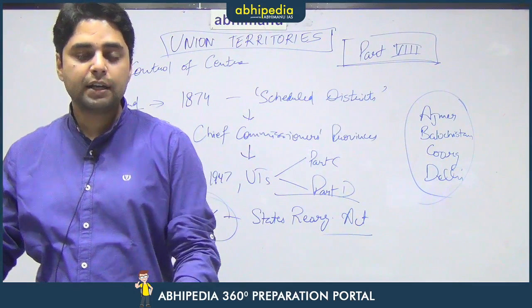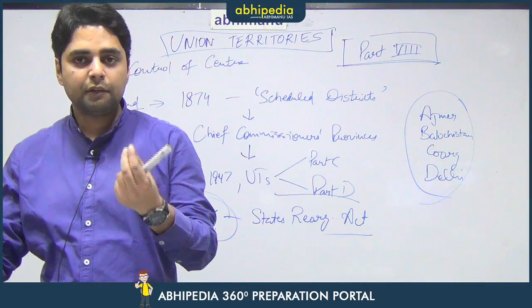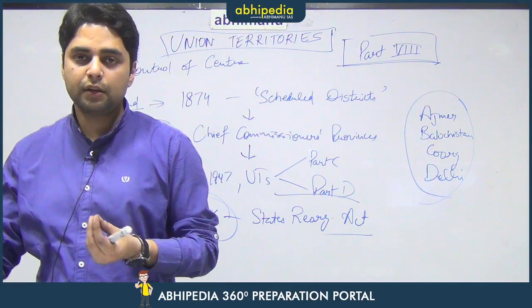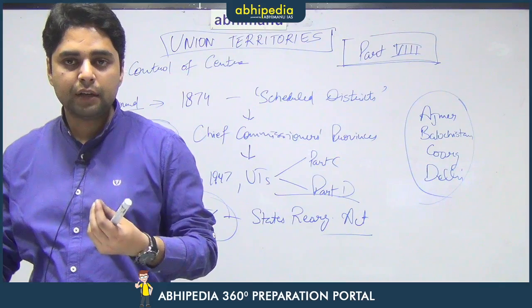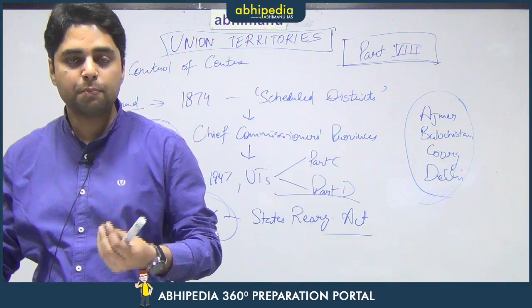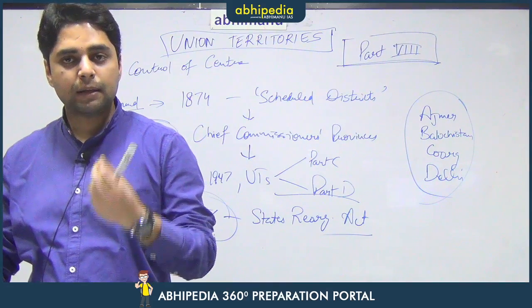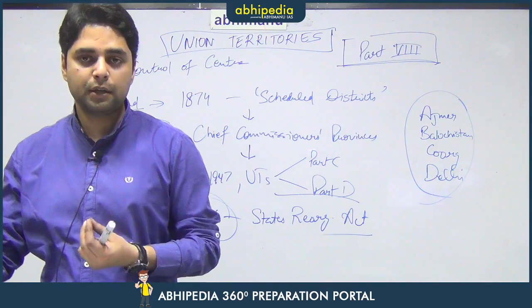Why has it been given a legislative assembly? The reason is that if a union territory has a very small population, then the central government can govern it. But once the size of that union territory or the population of that union territory grows beyond a certain point, then the central government feels the need to have a separate legislative assembly for that particular UT.